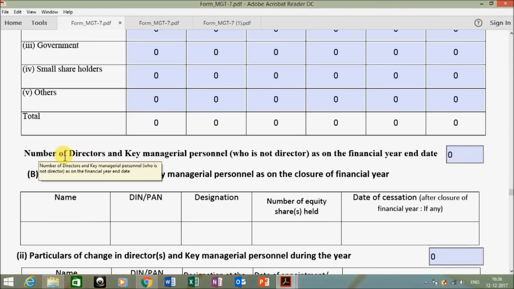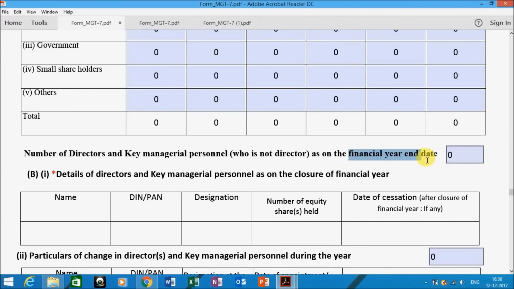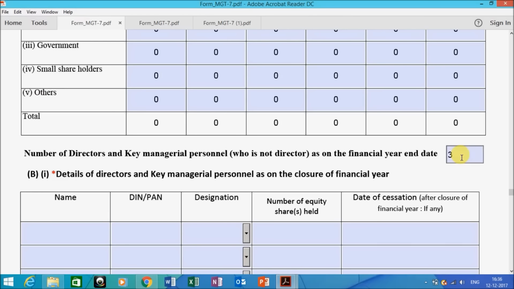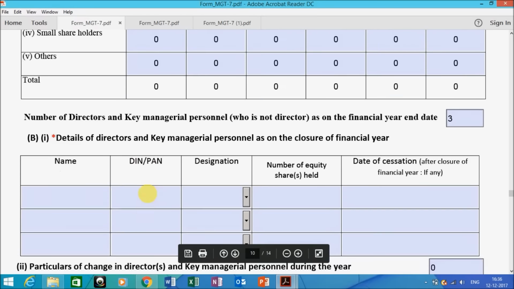Next comes the number of directors as on the financial year end date. Means on 31st March who were your directors. Enter the number of directors over here. After entering this, you will see that I have entered 3, so 3 columns have been lined up.